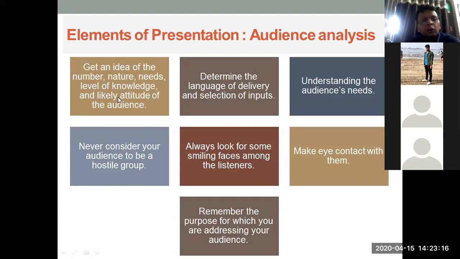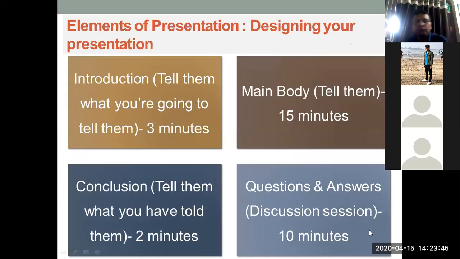Never consider your audience to be a hostile group. Audience can actually move out if they don't like your presentation. Always look for some smiling faces among the listeners. Find out some people who are taking more interest and try to interact with them more. It will give you more confidence. Make eye contact with those people who are smiling, who are more attentive, right? And always remember what is the purpose of your presentation.